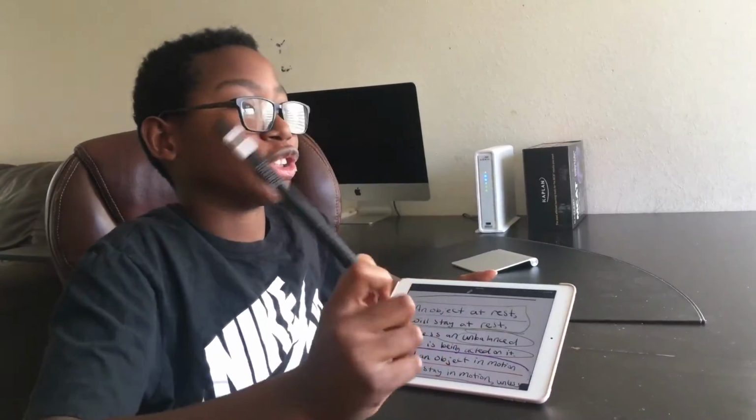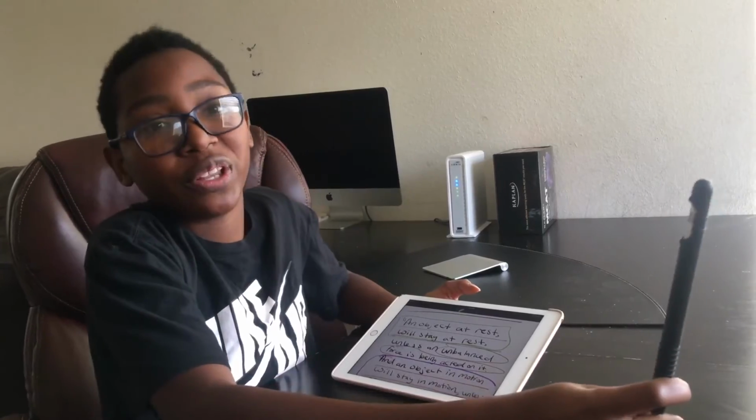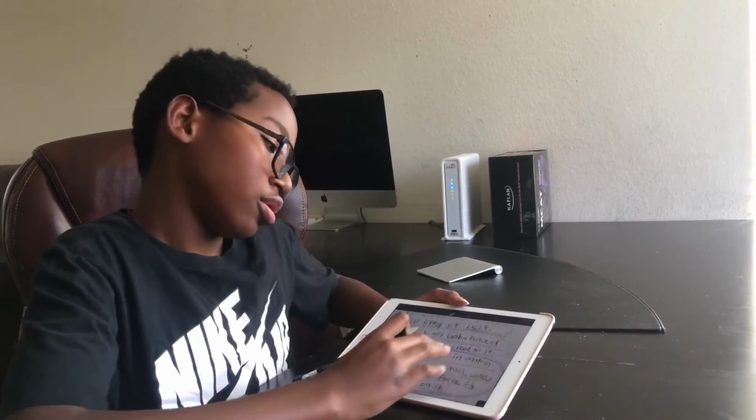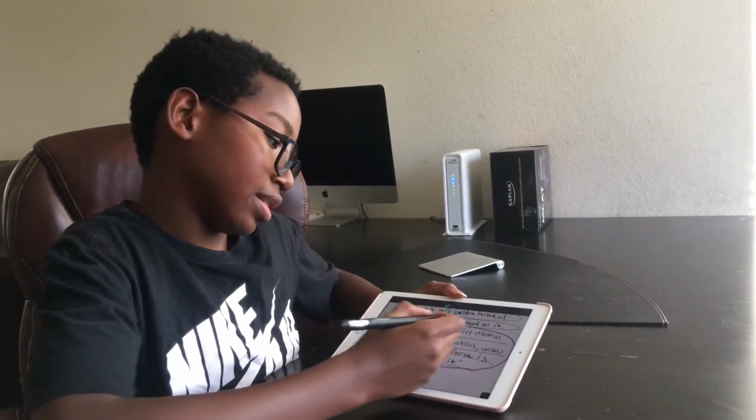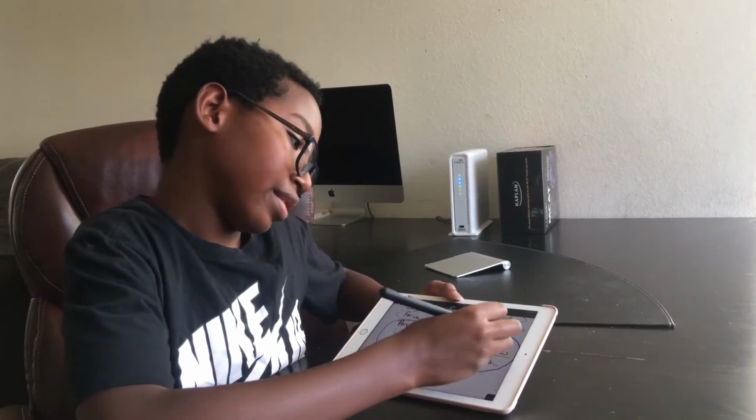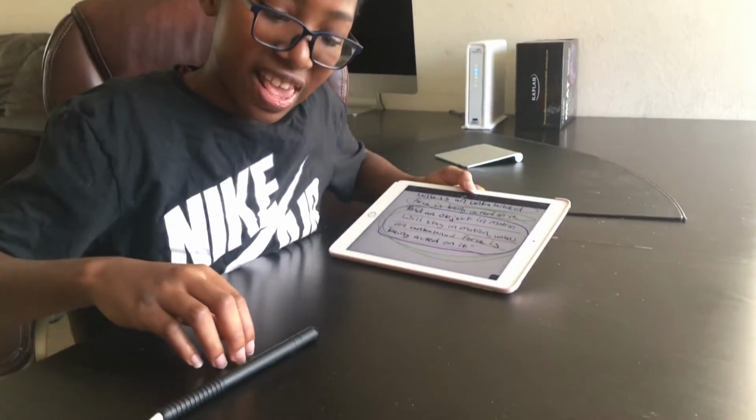So an unbalanced force is just a force that causes a change in motion. This is not moving at all, now it's moving. There's a change in motion. This part over here is saying that an object in motion will stay in motion. So if this Apple Pen over here is moving, it's going to move forever.